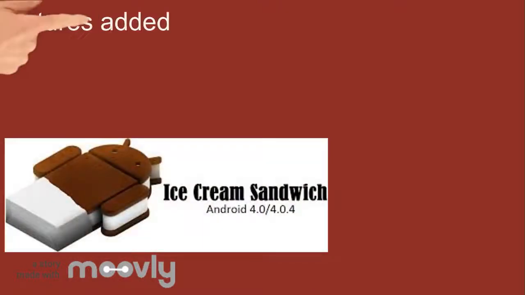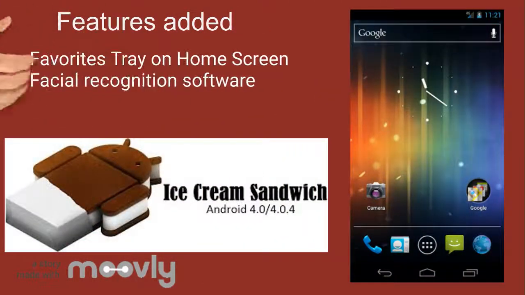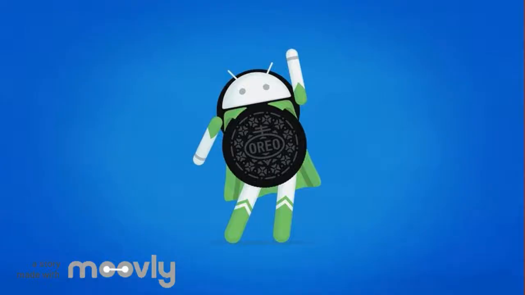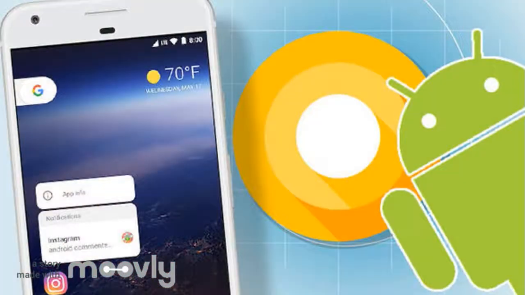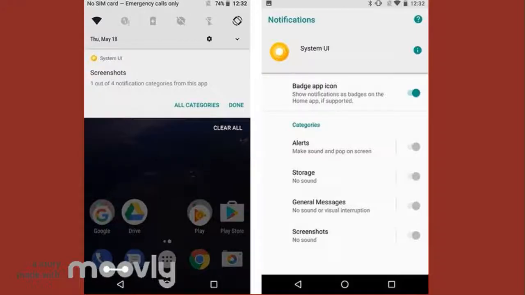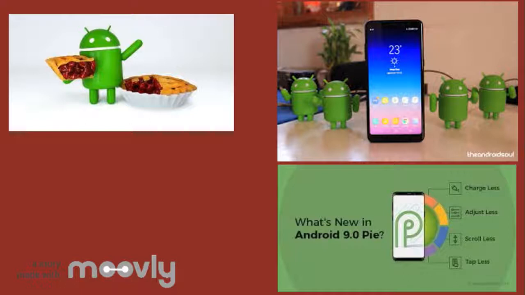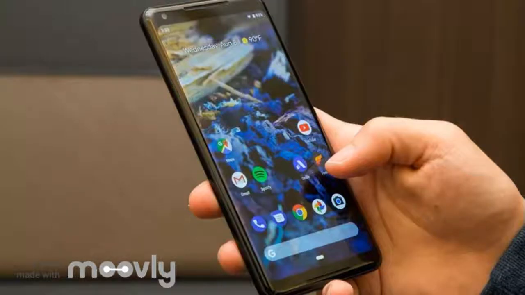Android Ice Cream Sandwich included a favorite tray on the home screen and facial recognition software. Another important release, Android O, added a ton of visual changes to the settings menu and program interface. The last OS to be released was Android Pie. This update took away Android's traditional navigational buttons but added features to extend battery life.